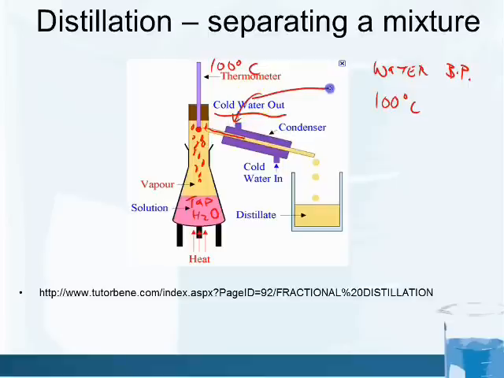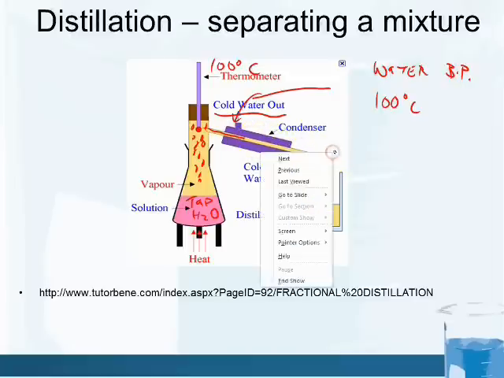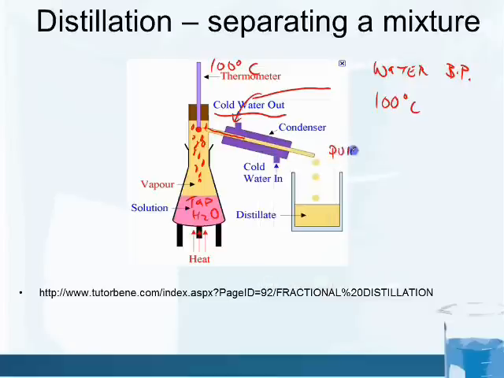This is showing a tube from the faucet coming here, and this is a condenser, where this is a separate tube in here and then an outside tube, and there's cold water here, and that cools the water vapor, the hot water, and it makes it into liquid water again, and we get drops of fresh water, or I should say pure water. Because we are boiling off the pure water at 100 degrees, we're cooling it, and now we get the pure water. What's left behind is all that other stuff.